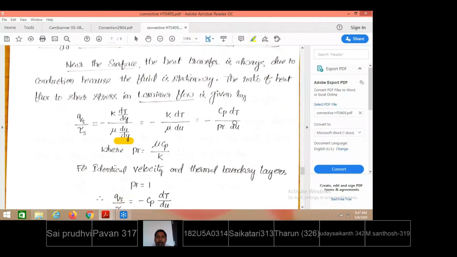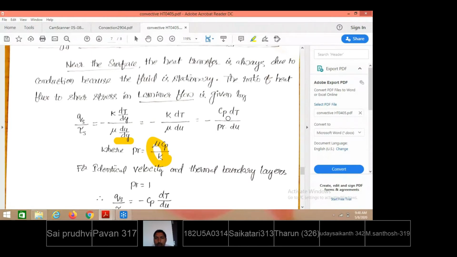From the definition of the Prandtl number, mu cp by k, I substitute for k by mu. What is k by mu? We can take it as cp by Pr. So substituting, we get minus cp by Pr into dT by du.